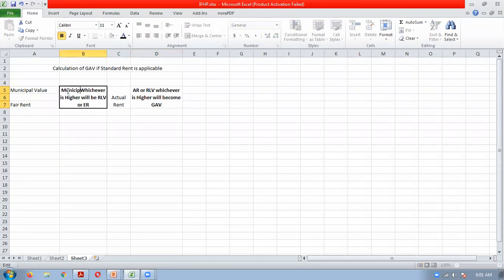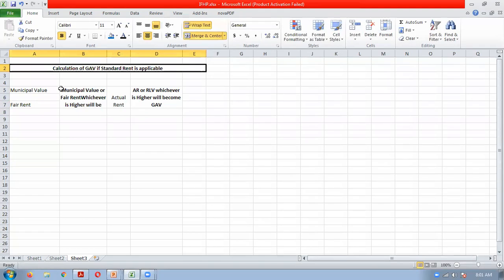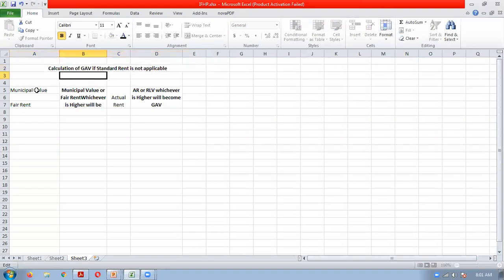Municipal value or fair rent. Okay, see, here we have understood if standard rent is not applicable, how you will calculate the GAV. Municipal value and fair rent: compare both, whichever is higher will become the RLV.